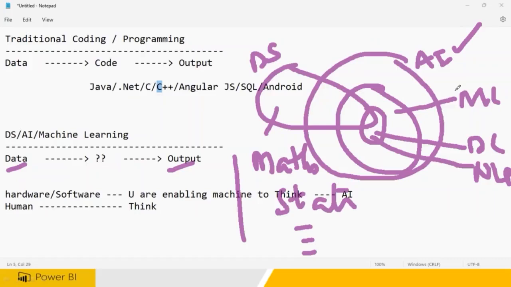Data science is a bigger one than everything. So artificial intelligence means you're introducing the machine to think. Clear? So with the help of mathematics, probability, statistics, machine learning, neural networks, deep learning, a lot of algorithms. Again, you have supervised learning, unsupervised learning, a lot of things are there. It is a big topic altogether.